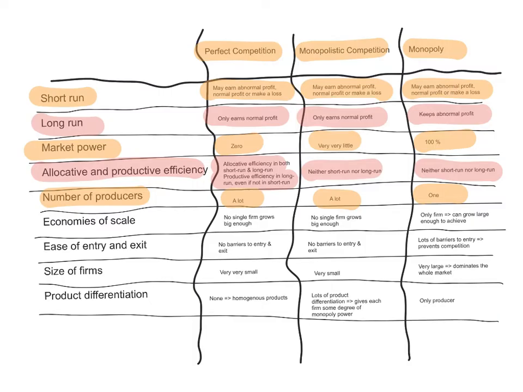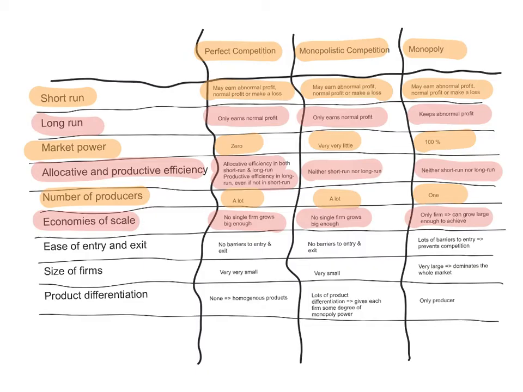In terms of economies of scale, in perfect competition, no single firm grows big enough because there's such a large number of firms. In monopolistic competition, we may assume that no single firm grows big enough. However, some firms, through advertising and through creating brand loyalty, can increase their market power and maybe achieve economies of scale.